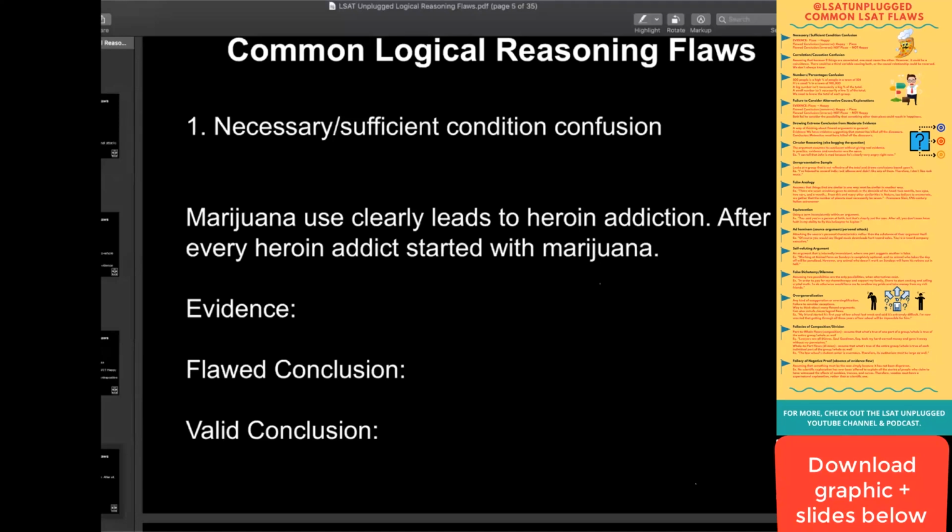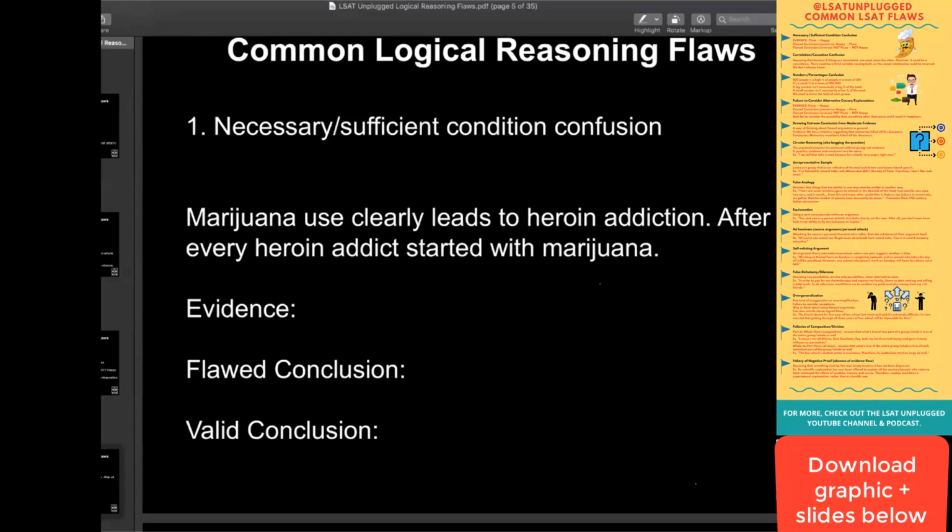And then conclusion, how would you diagram that conditionally? Feel free to just type in the chat or call out. Perfect. We got here from Colin, M requires H. Excellent. So marijuana use clearly leads to heroin addiction. So this is the reversal I was talking about previously. It's also known as the converse in logic land. So we're reversing the variables around the arrow without negating. That's an improper or incorrect translation, and it's a failed contrapositive attempt, as I would call it.